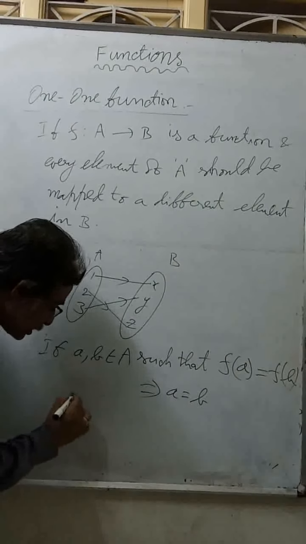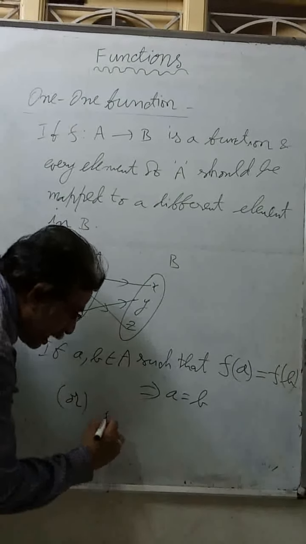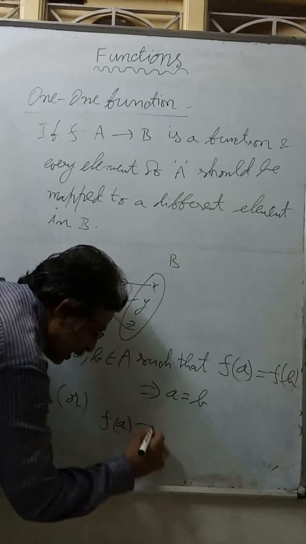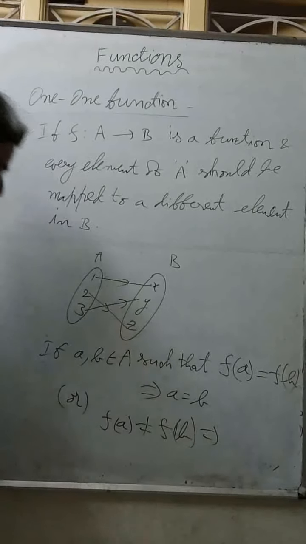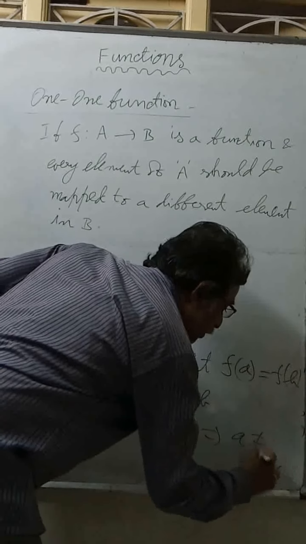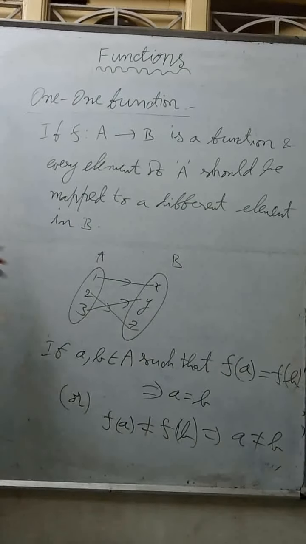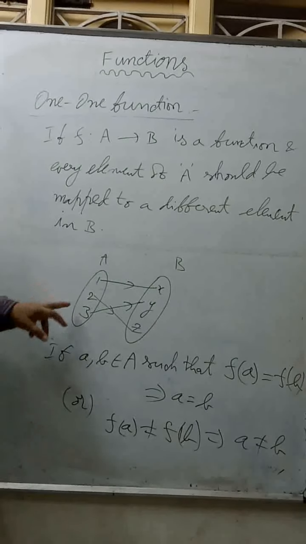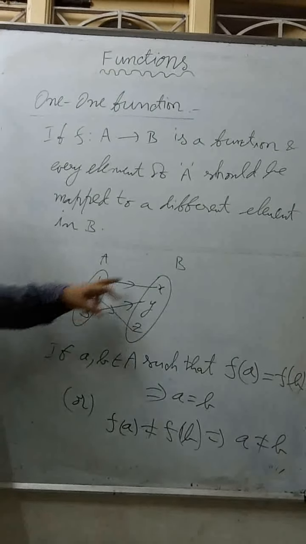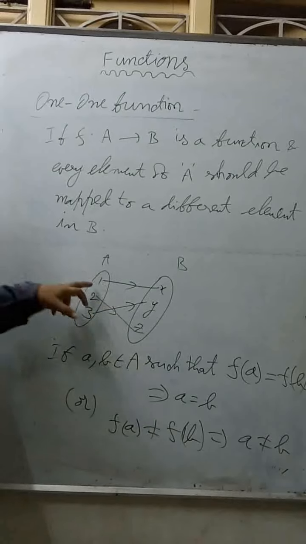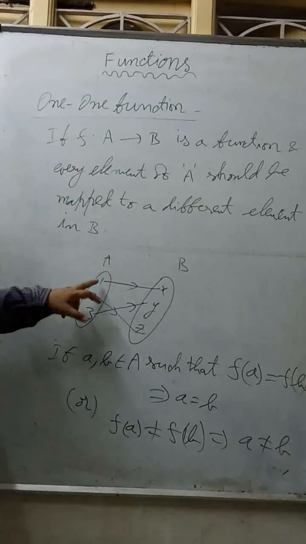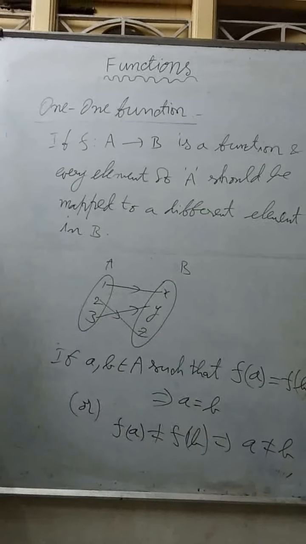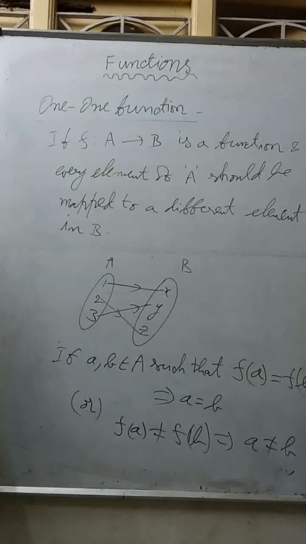Or you can say like this: f(a) not equal to f(b) implies a not equal to b. What I want to say is there should be only one image in B. If I am saying there are two images, they should be of different elements. Both should be equal. So a equal to b, then f(a) equal to f(b). Otherwise you can't make f(a) equal to f(b). This is called a one-one function.